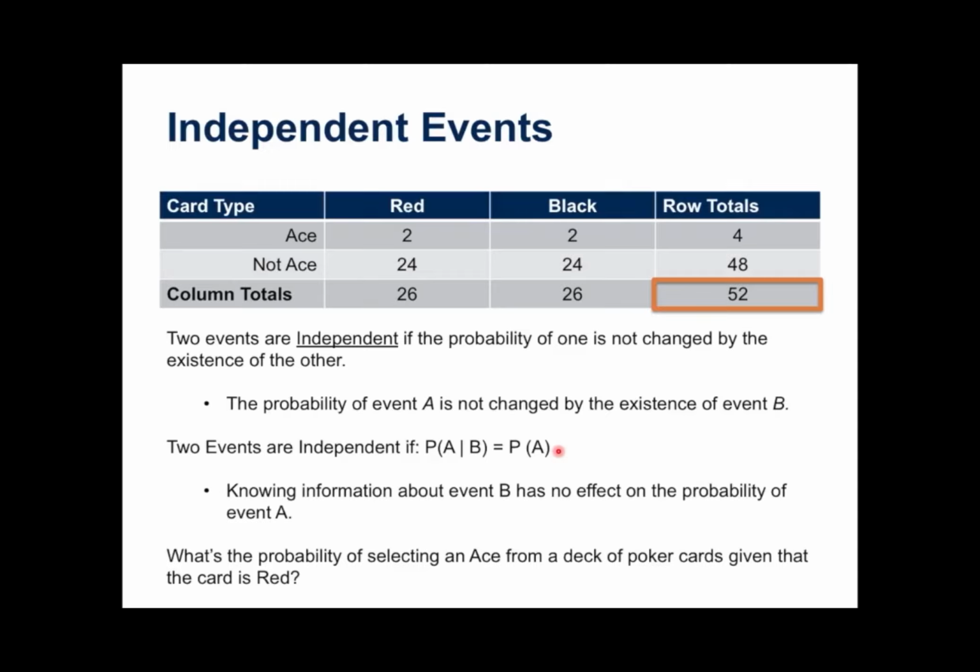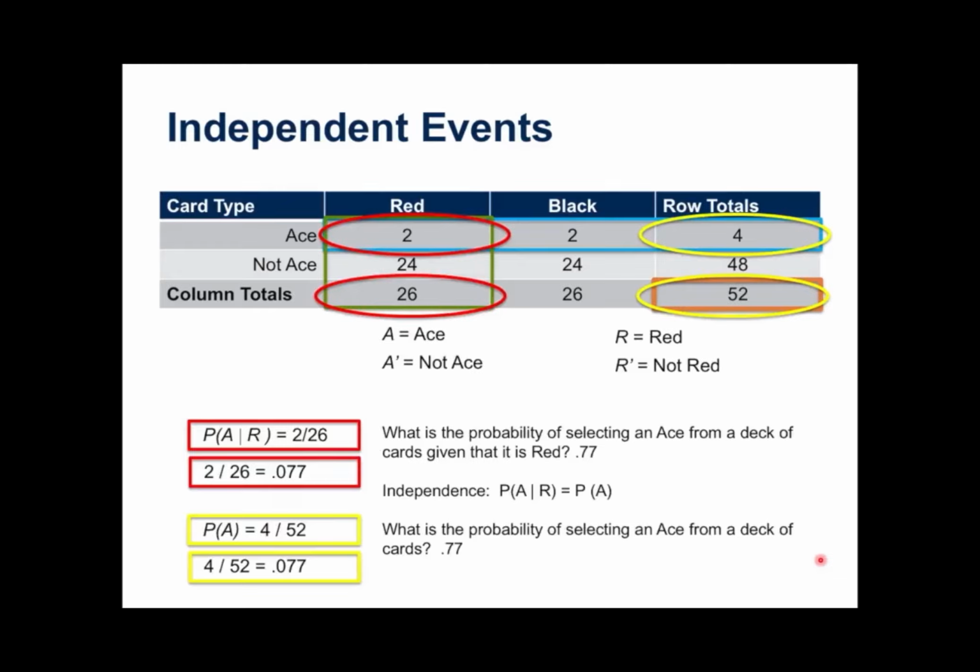Well, obviously, if you think about this long enough, and I'll illustrate this, despite how convoluted the language is, this is very intuitive. Knowing information about event B has no effect on the probability of event A. It would be very much like this sort of a situation here. What is the probability of selecting an ace from a deck of poker cards, given that the card is red? My question is, are these independent events? That's the question I want to find out as well. So let's look this over here. Here's what that would actually look like, and let's walk this through.